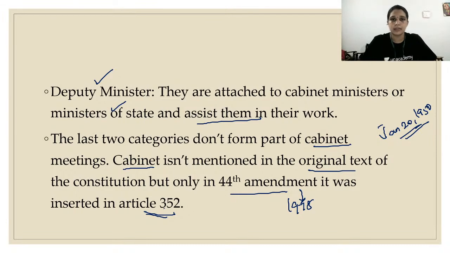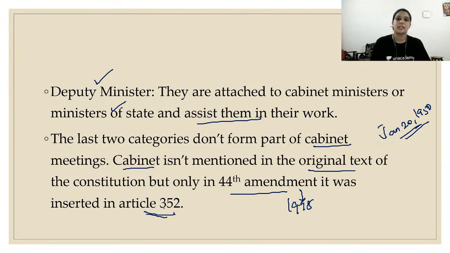Can anyone tell me what Article 352 is? National emergency. According to the 44th Amendment Act, national emergency can be proclaimed by the President only if the cabinet gives it to him in writing. There they inserted the term cabinet. Cabinet existed by convention, but the term was mentioned in the Constitution only in Article 352, related to national emergency.